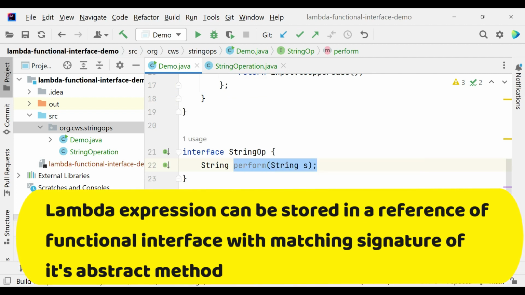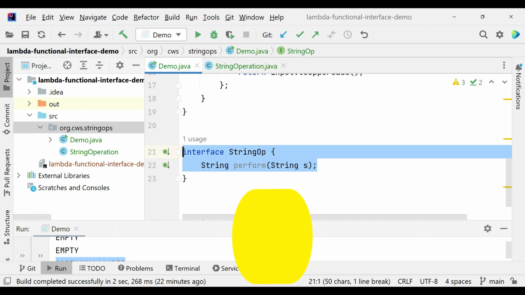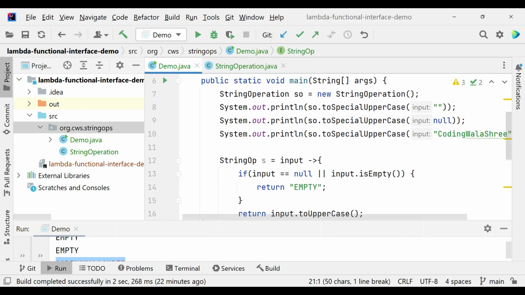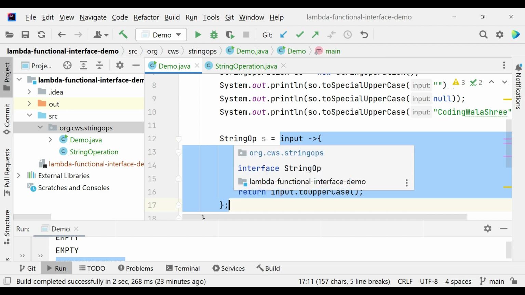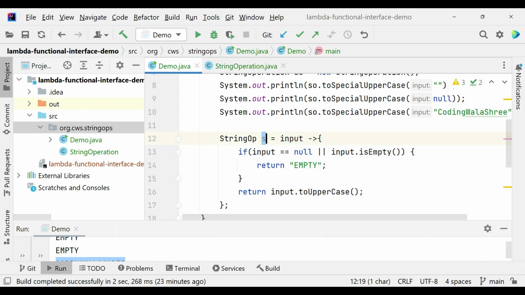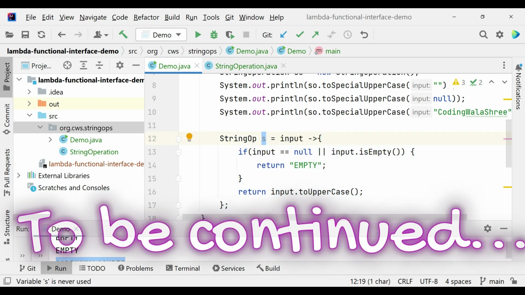So the idea is it will always have a single abstract method, and a lambda expression is a single function. So you can in a way assign a function to functional interface objects. I hope this is clear to you.